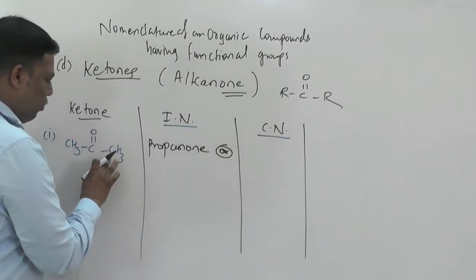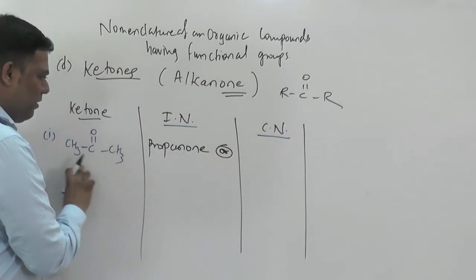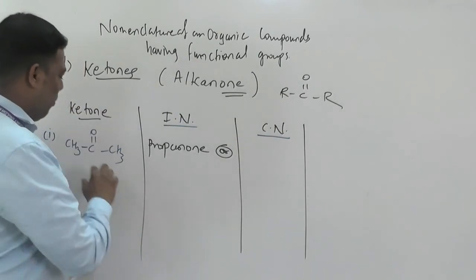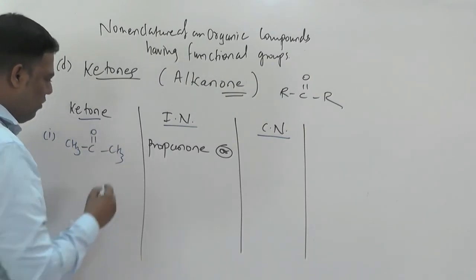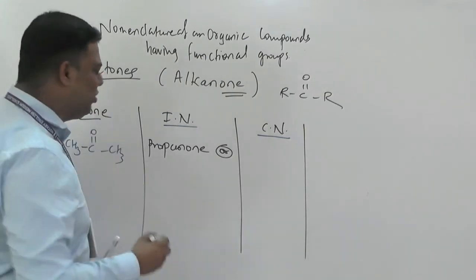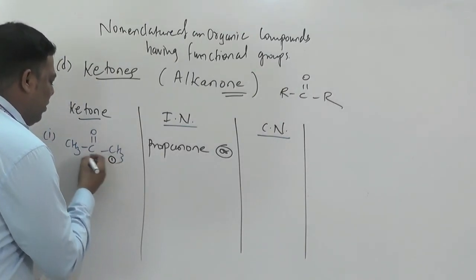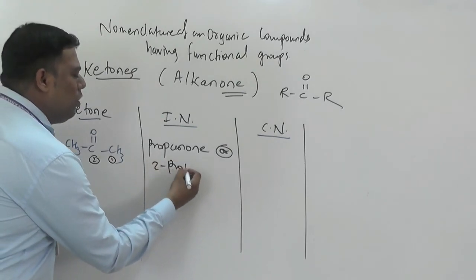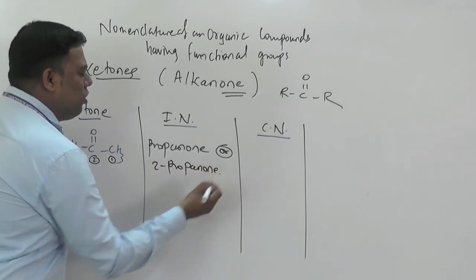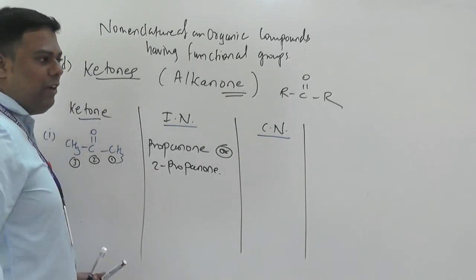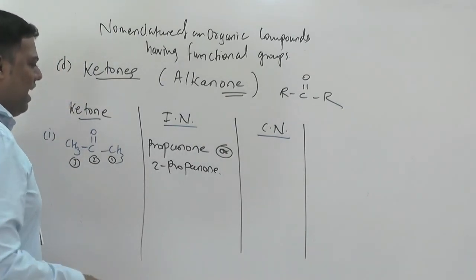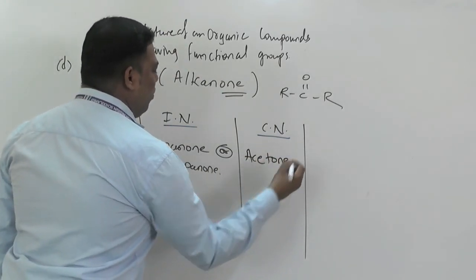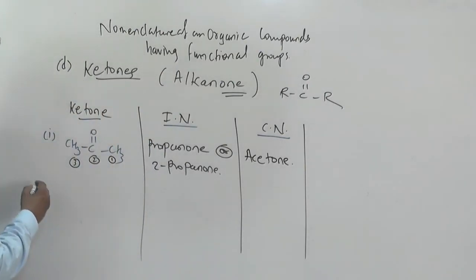Three carbon atoms, propane, and the E is replaced by ONE. With position also we can write 1, 2, 3, so 2-propanone. Understood or not? The common name is acetone.